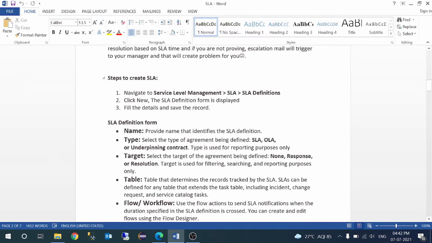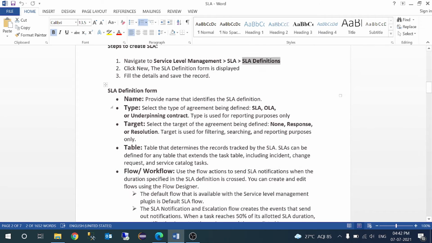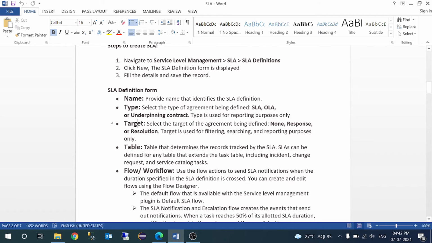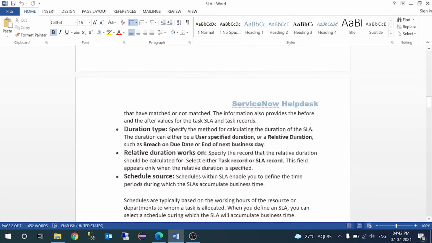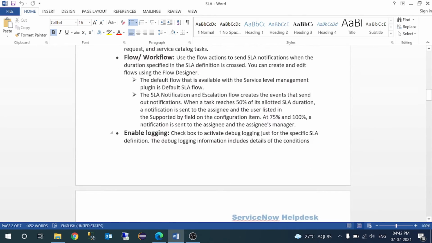Right, now the second step in this video: we are going to see how we can create an SLA. It is very simple. You have to go into ServiceNow, and in the left navigation just type SLA, and under Service Level Agreement you can see the SLA definition. So let's do it now and we'll understand each and every parameter. These are the parameters I was talking about. We can call them attributes, or some people call them columns as well, right? So we'll understand them one by one.